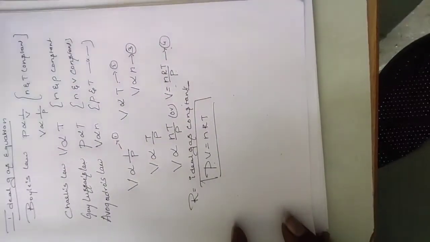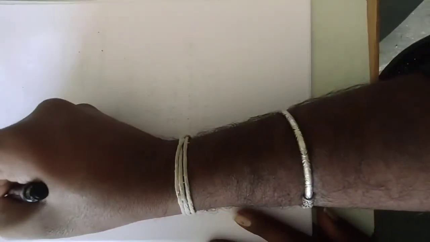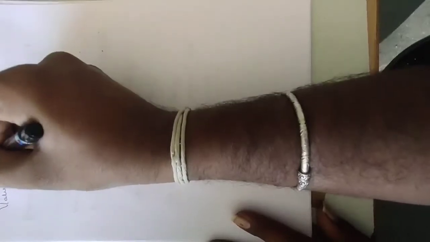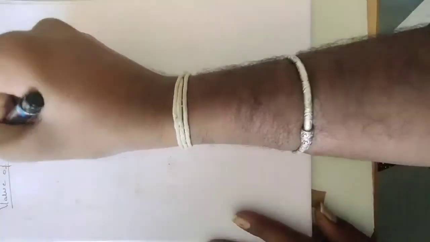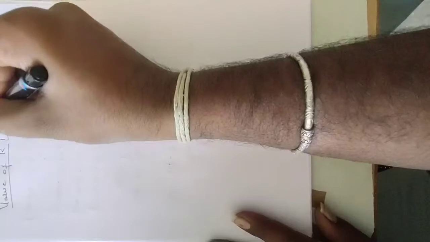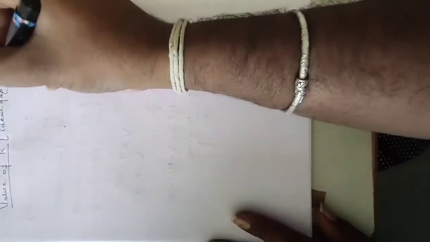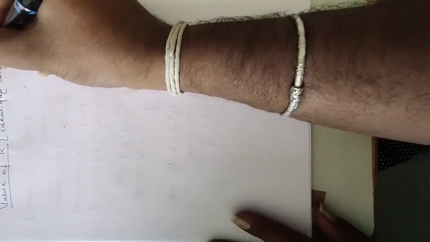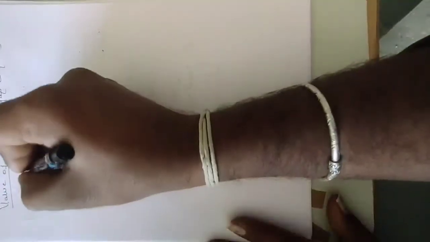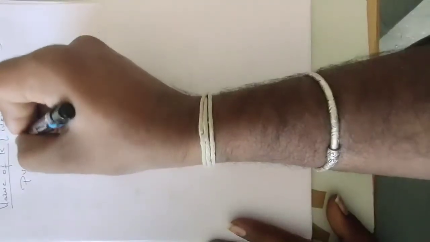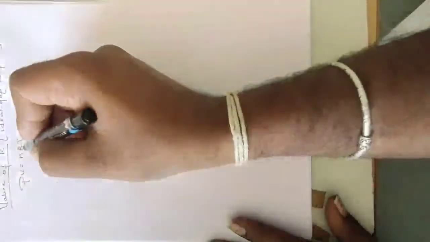Next we are going to study the value of R. R is nothing but the ideal gas constant. By the expression we know that PV equals nRT. This is the ideal gas equation. We want to find out R.